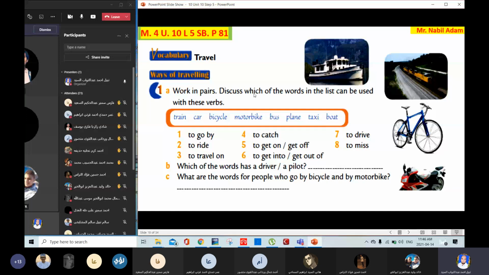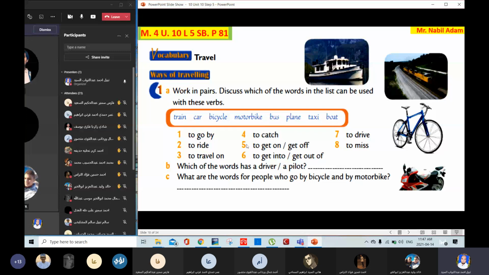Now, discuss which of the words in the list can be used with these verbs: go by, ride, travel on, catch, get on, get off, get into. For example, I go by train, I go by car, I go by bicycle, I go by motorbike, I go by bus. So go by, we can use with all the means of transportation.